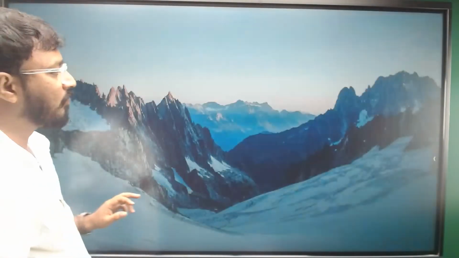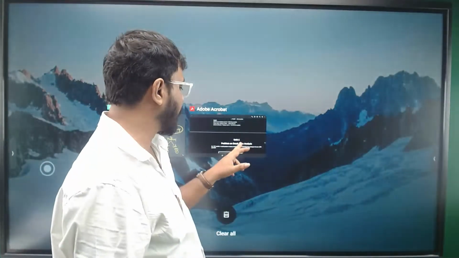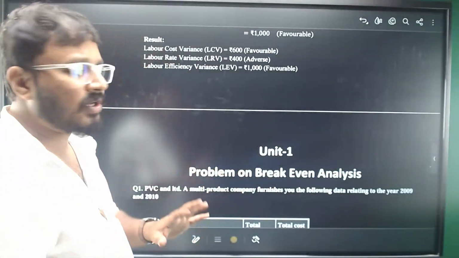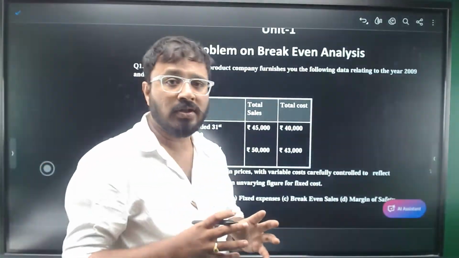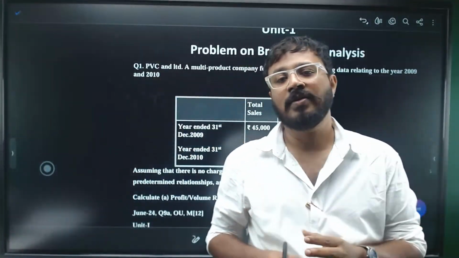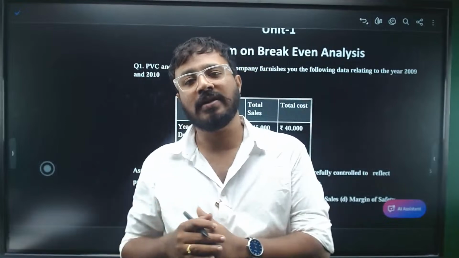So now we'll look at the problems that are coming in this area, right? As I've mentioned, management accounting has no problems. It is purely theory, right? I've explained all the theory concepts on the SIA app, very detailed. I have covered everything there, okay?